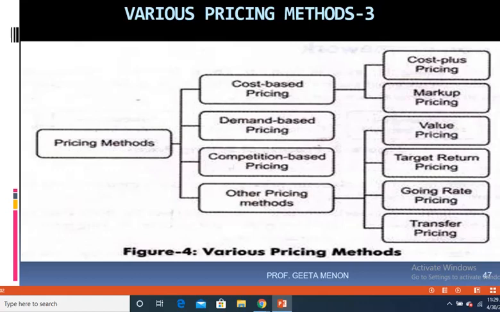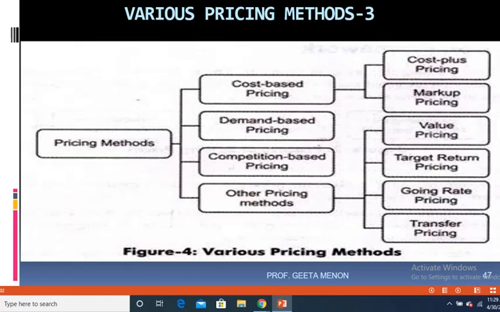So this kind of pricing is used to drive away the competitors, because with your low price, the competitors' customers will get attracted to your pricing and they will come and buy your goods. Now, there is a reason why we use penetration pricing. This pricing is used when there are plenty of competitors in the market for a product and you come with a product with a lower price.